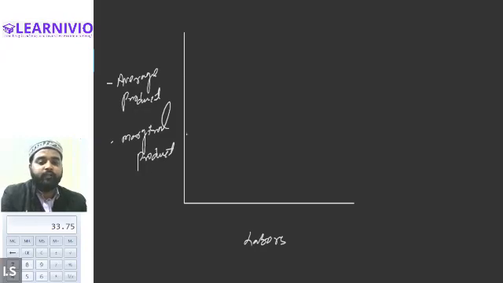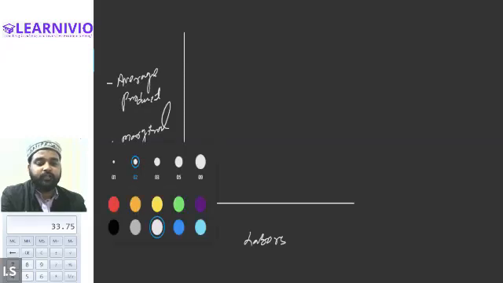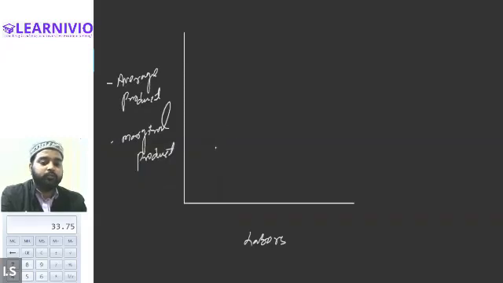Okay, now let's first draw the diagram for the marginal product. As we know, marginal product initially increases and then starts to decline. So marginal product will go something like this. It will increase initially, then it will decline, it will even become zero, and finally it will become negative. So this is the diagram for the marginal product.